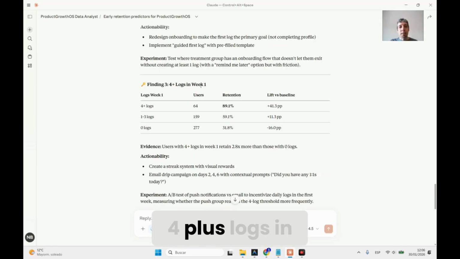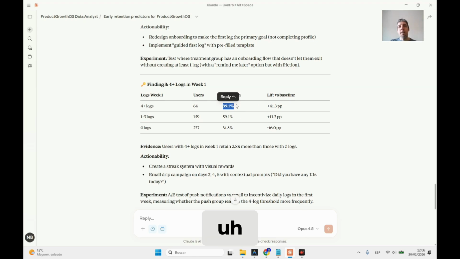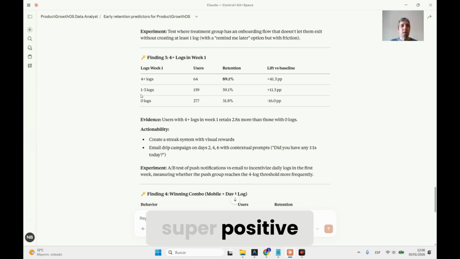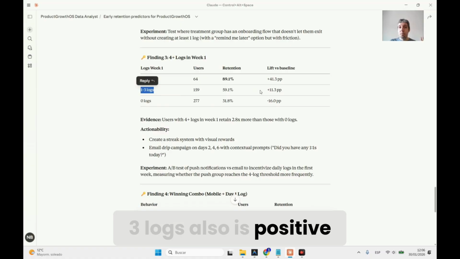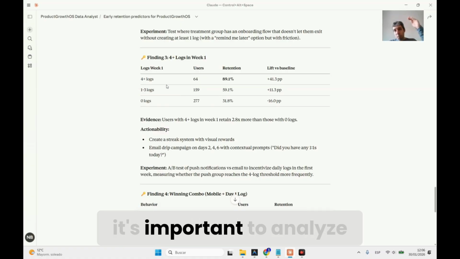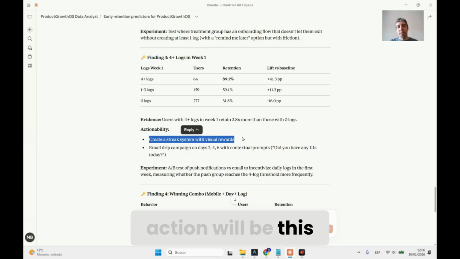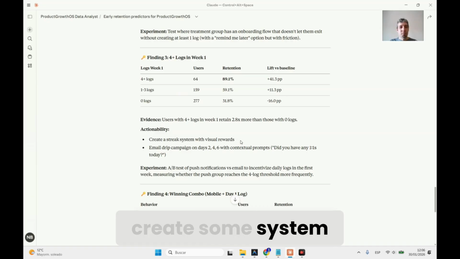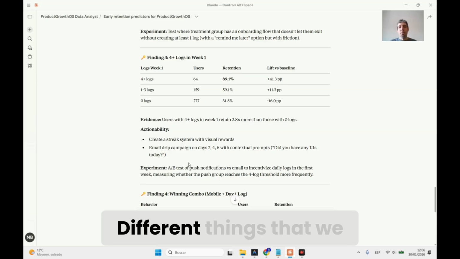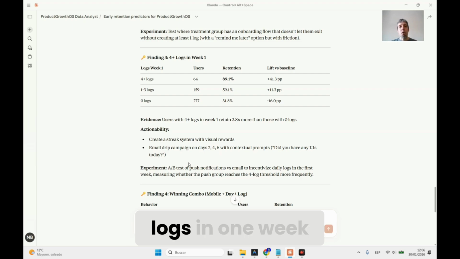Finding 3, 4+ logs in week 1. This is also super interesting. 4 logs is an 89% retention rate. So again, super positive. 1-3 logs also is positive, but is much lower than this threshold of 4 logs. So this is why it's important to analyze all of the different options. And again, this is where the AI can be super powerful and we don't need to do it. Actionability is create some system, can be gamification with visual rewards. So we can do an email drip campaign, different things that we can try in order to make users reach this threshold of 4 logs in 1 week.